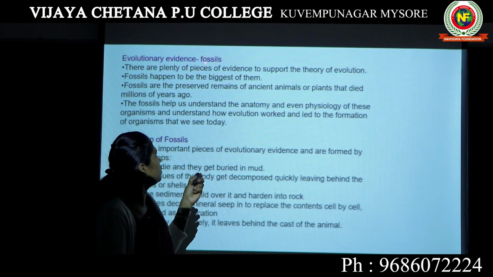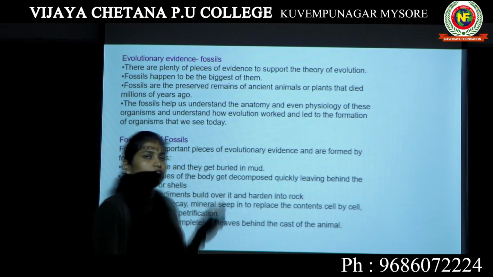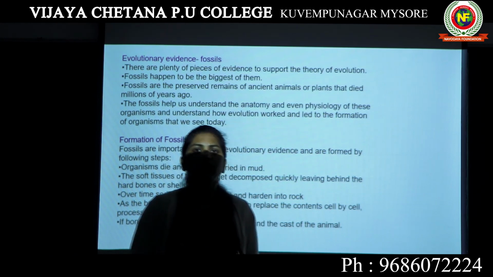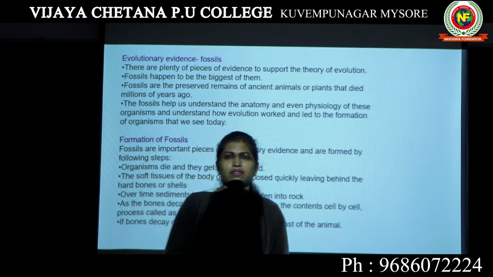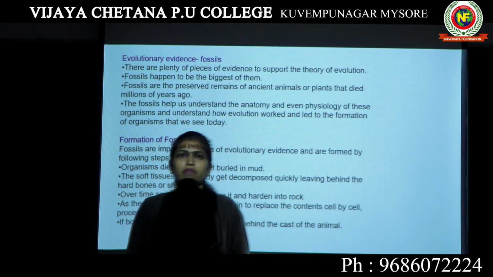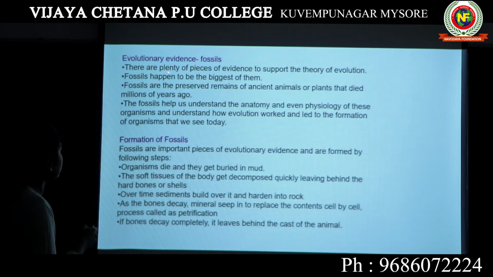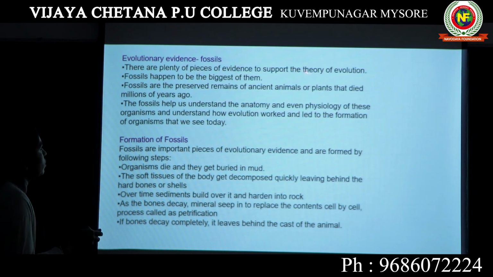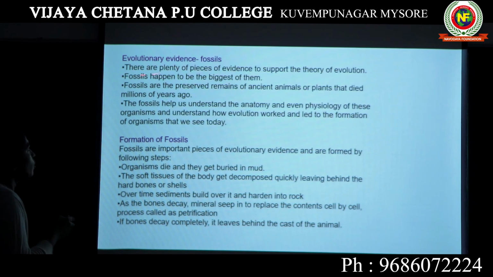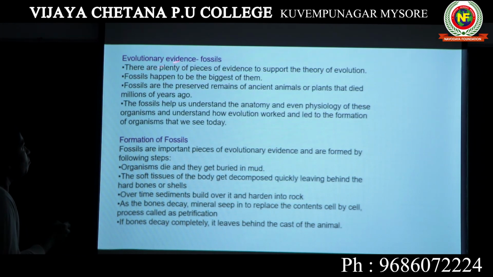The main important evolutionary evidence is fossils. We got to know about the existence of many organisms when we got their fossils. There are plenty of pieces of evidence to support the theory of evolution. Fossils happen to be the biggest of them. Fossils act as the main evidence to support the theory of evolution.